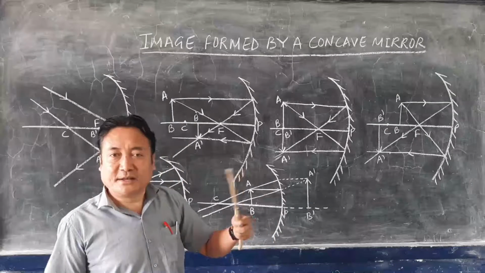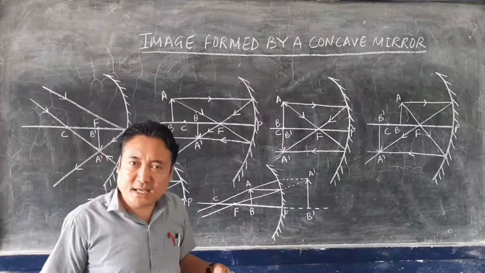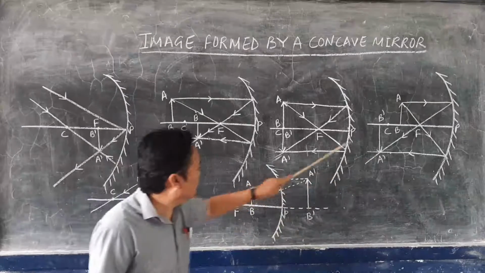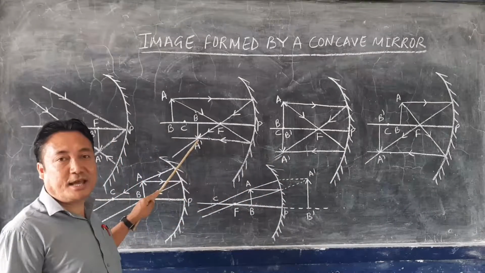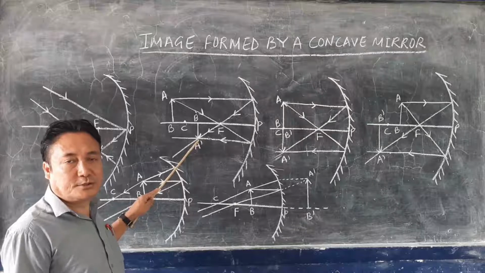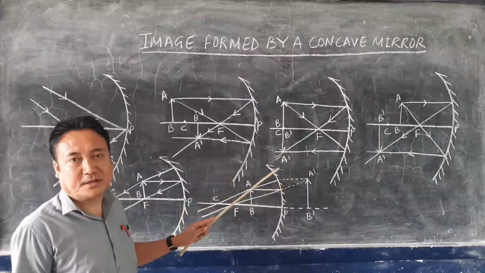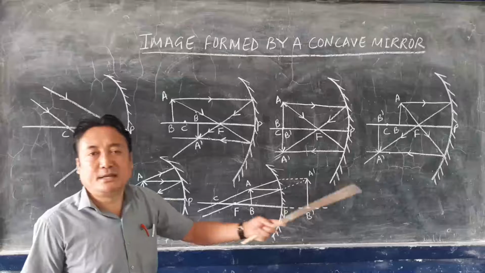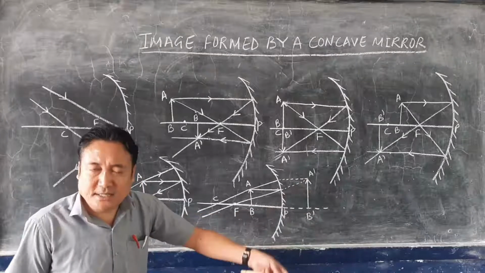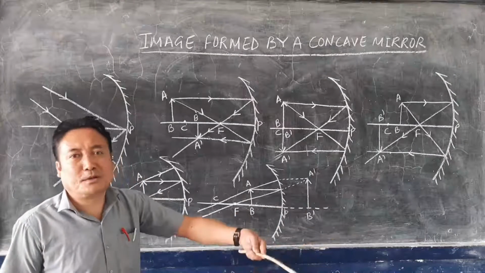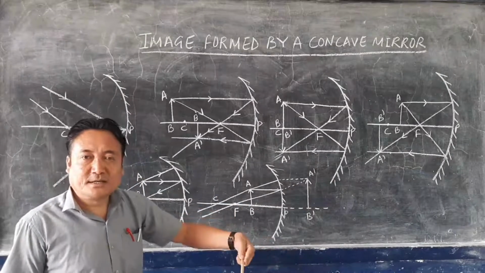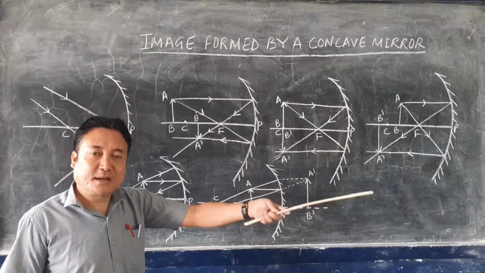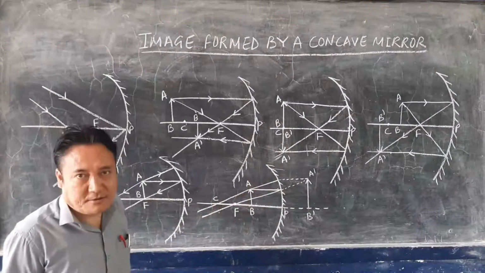Okay, and the real image will form because real images are formed by the actual intersection of the reflected rays. You can see here all the reflected rays are joining, they are meeting, they are actually intersecting. So therefore, real images are formed. Real images are always inverted, and the image can be diminished, or highly diminished, very small, or enlarged, big, magnified, or highly big.